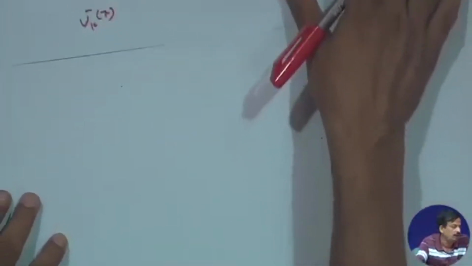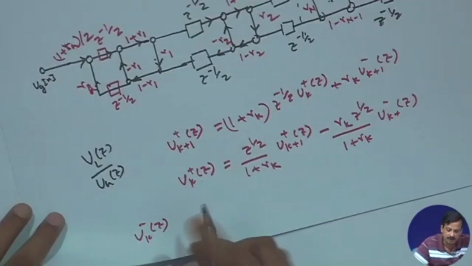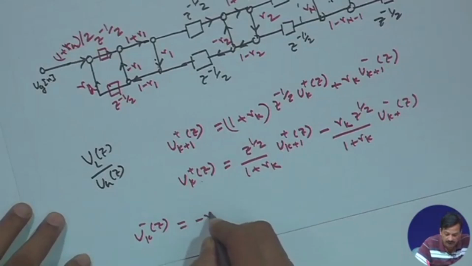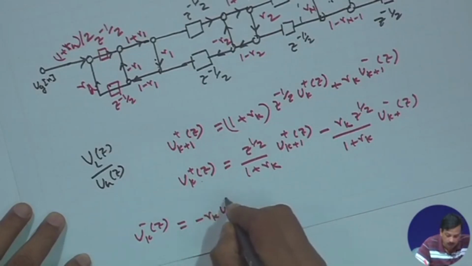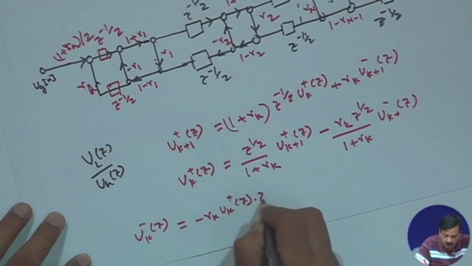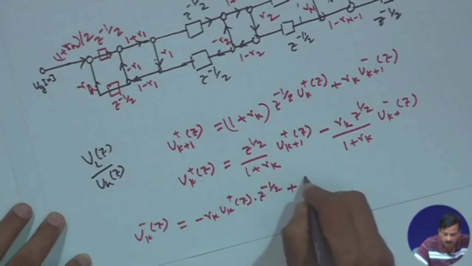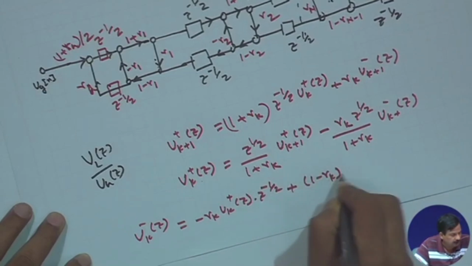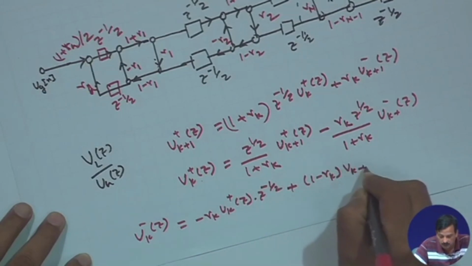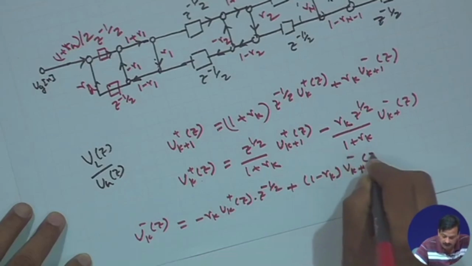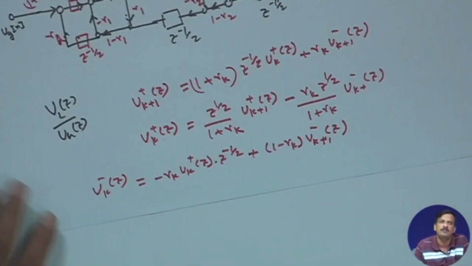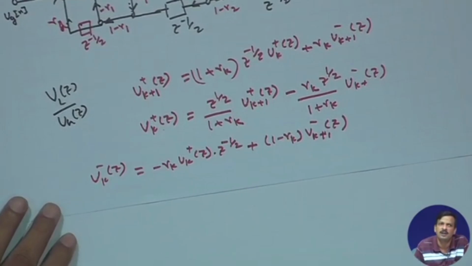Already we have done, u k minus z is nothing but a minus r k into u k minus r k into u k plus z into z to the power minus half plus 1 minus r k u k plus 1 minus z. This we have already done, already derived.